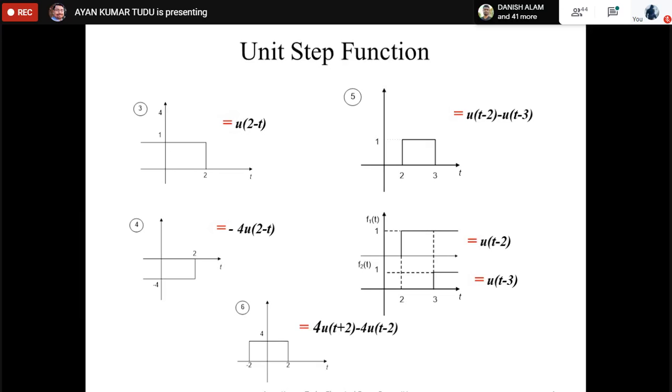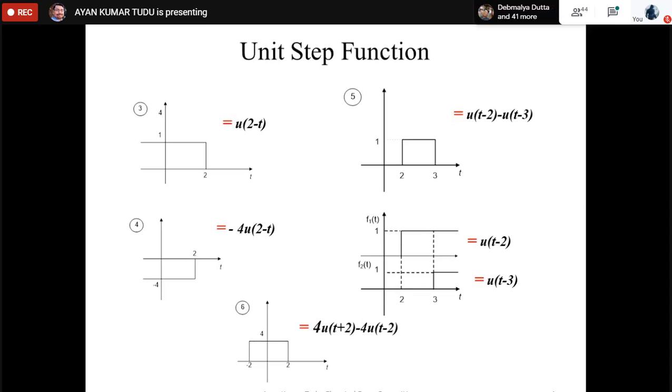That the value at t equal to 0 for unit step function, we can generally take it to be 1, or we can leave it as it is. We do not care what the value at t equal to 0 is for the unit step function.